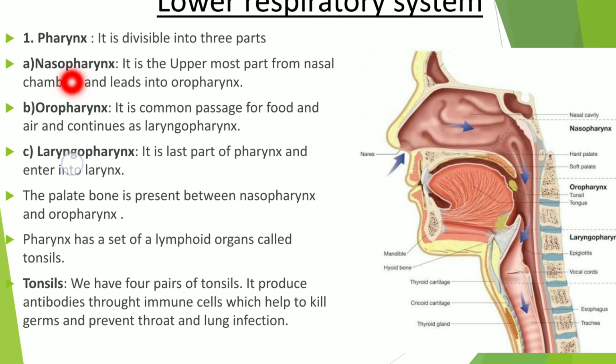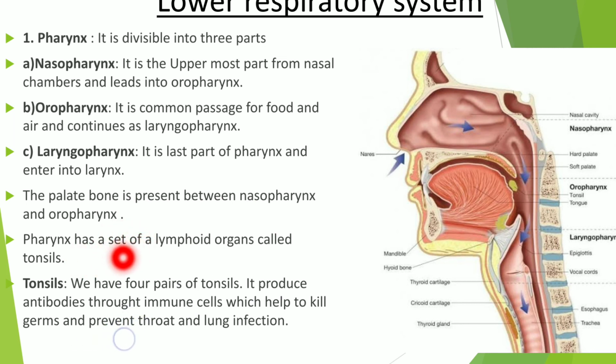Now, the nasopharynx is the uppermost part, from the nasal chamber, and leads into the oropharynx. The oropharynx is the common passage for food and air and continues as the laryngopharynx. The laryngopharynx is the last part of the pharynx and enters into the larynx. Now, the palate bone is present between the nasopharynx and oropharynx.